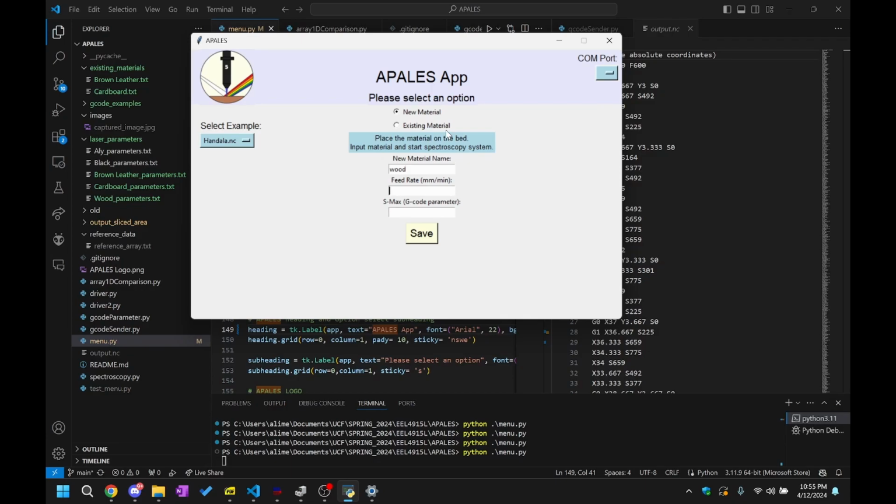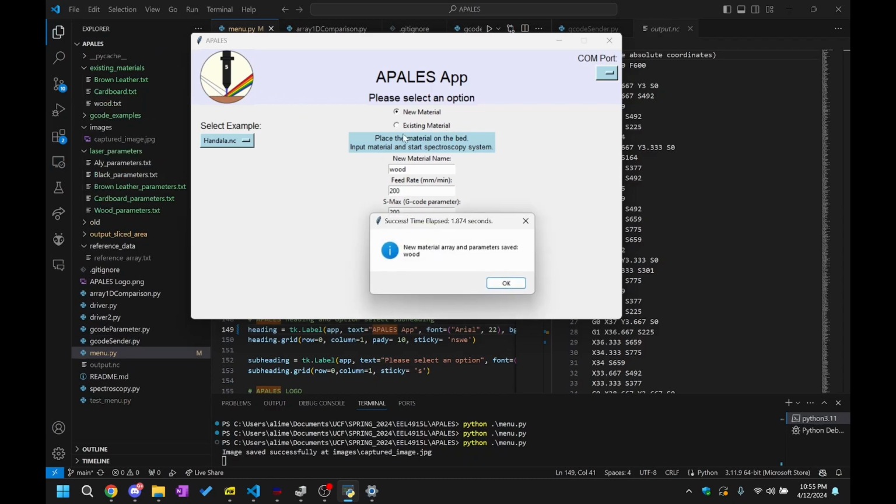We're going to input the name. Now we're going to add the feed rate, which is the speed at which the laser moves in millimeters per minute. And now we're going to add the S-max G-code parameter, which is the max duty cycle. This determines whether we need a higher or lower S-max depending on the ablation threshold of the material. So let's add that and save it. As you can see, now it's saved. We can see success, it's in the database. We can see time lapsed 1.874 seconds, and the material array and parameters saved of wood.